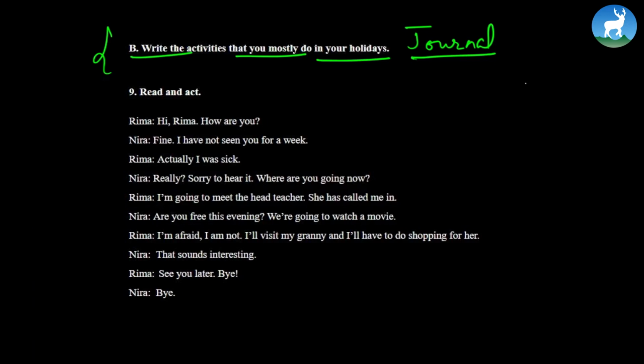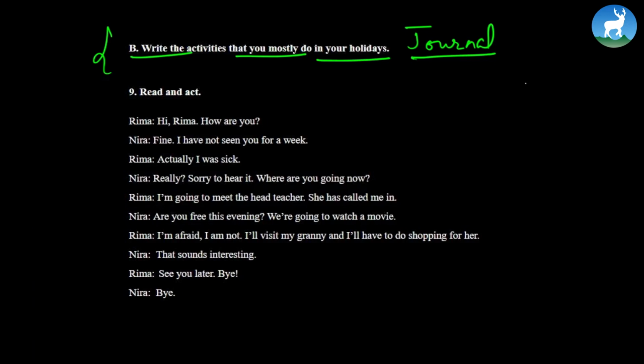Now look at this read and act section. Again, here one of you can take the role of Rima, the other one can take the role of Neera. And after you are done reading, the next student can take the role of Rima, and the other can take the role of Neera.